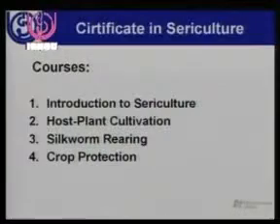What are the job opportunities? They can be self-entrepreneur. They can be placed at corporate and sericulture offices. They can become laboratory assistant and can find placements in grainages, sales centers, dealers, weavers and quality assessment centers. At present, this program is offered in English only. It comprises 4 courses and the courses are Introduction to Sericulture, Post-Plant Cultivation, Silkworm Rearing and Crop Protection.